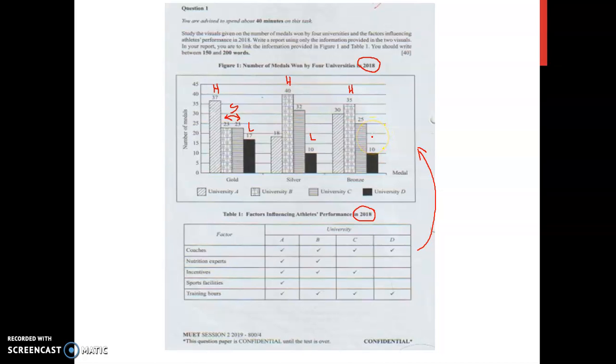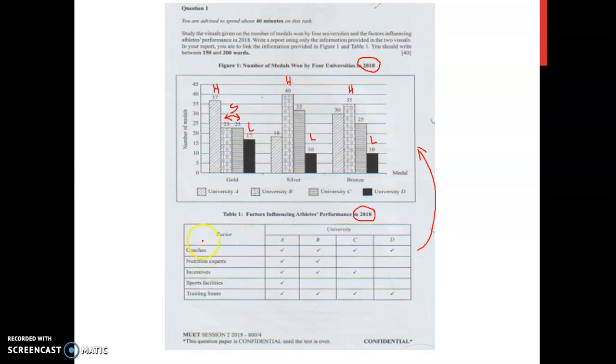And the lowest, the least number of bronze medals was garnered by University D. Okay, so you put there L. All right, so basically we can see the pattern, the highest and the lowest. The highest for gold is only University A. But for silver and bronze, University B had the highest number of silver and bronze medals, 40 and 35 respectively. Now we want to see how this influenced this, perhaps.